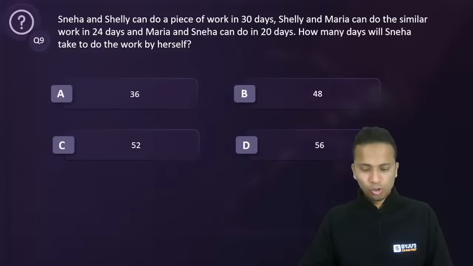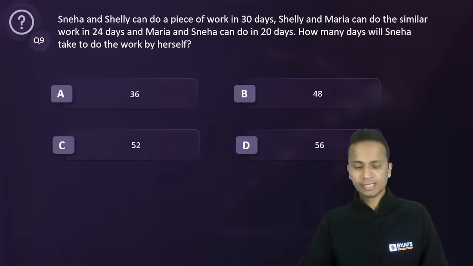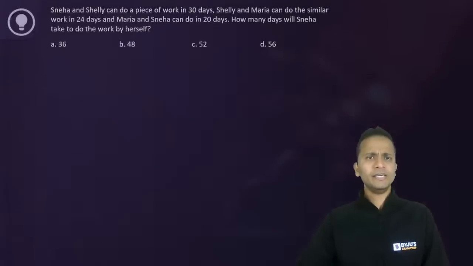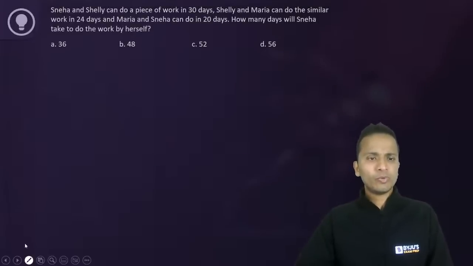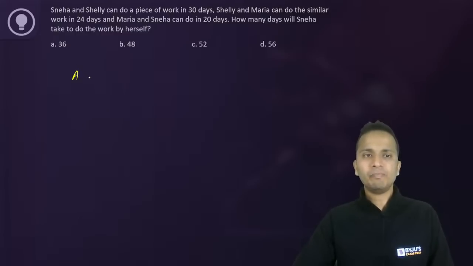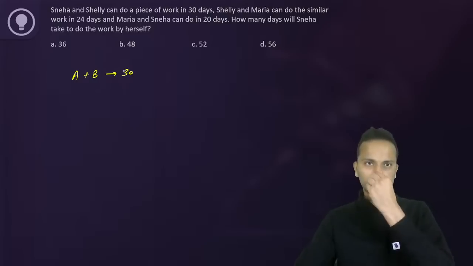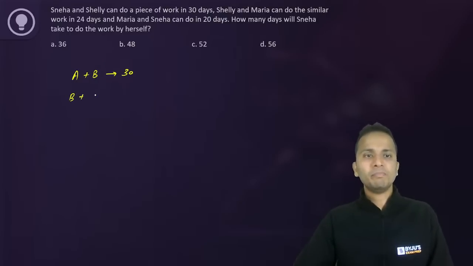All right, so I'm getting answers from some of you. Nice. अभी तक तो हो जाना चाहिए था ये. So let's start with this. Now Sneha and Shelly, I call them A and B. So A and B together can finish the work in 30 days. Next couple, B and C, can finish in 24 days. And C and A together can finish the work in 20 days.